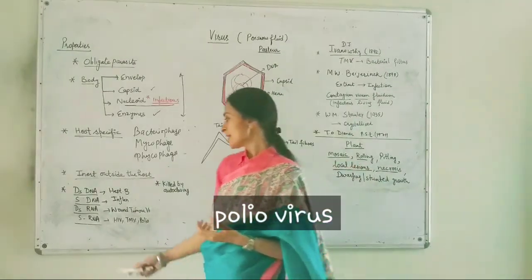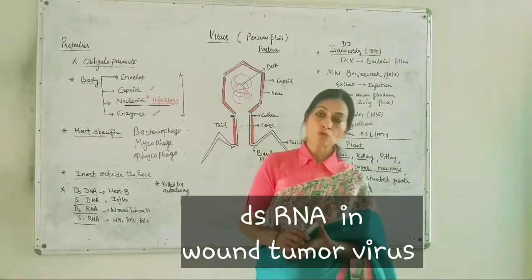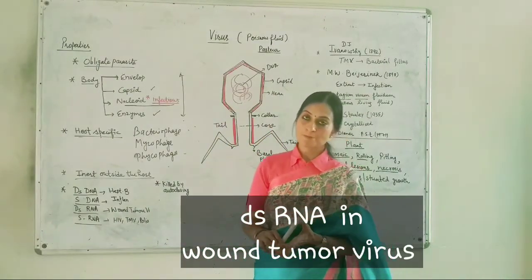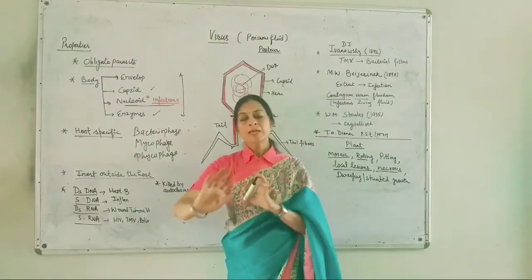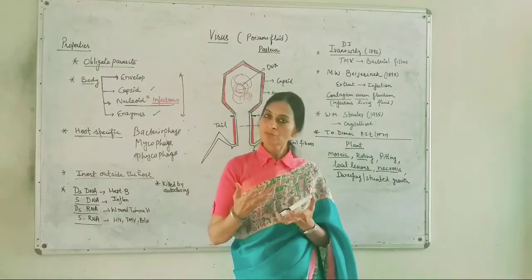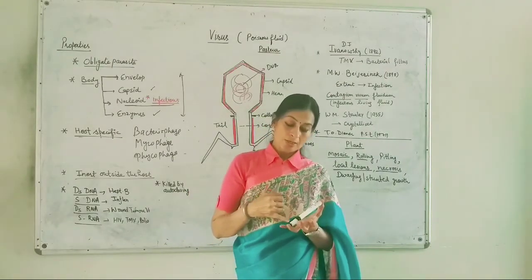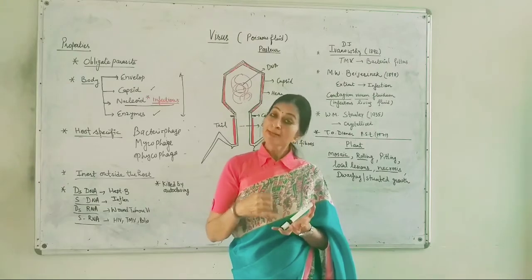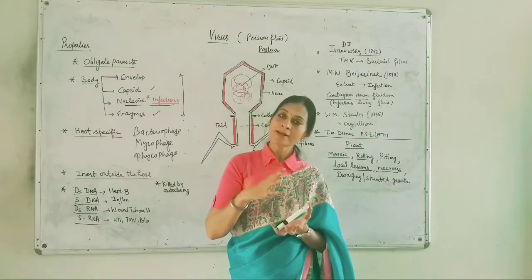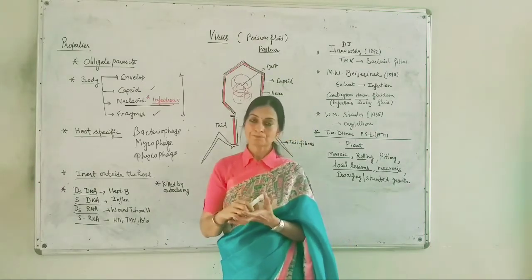Double-stranded RNA is observed in wound tumor virus. So viruses have either DNA or RNA, and each can be single or double-stranded.